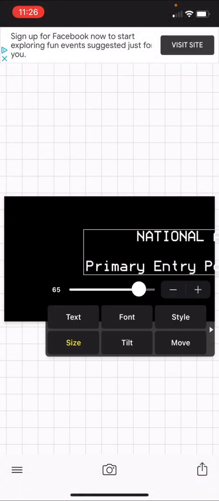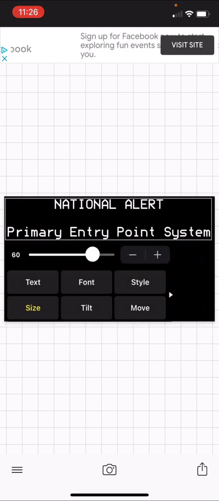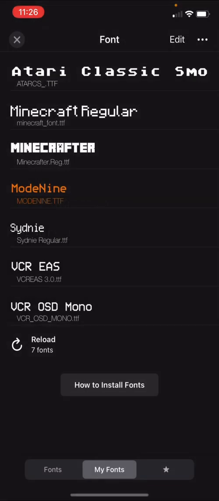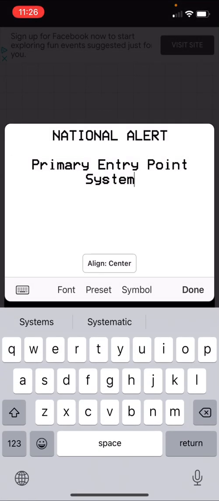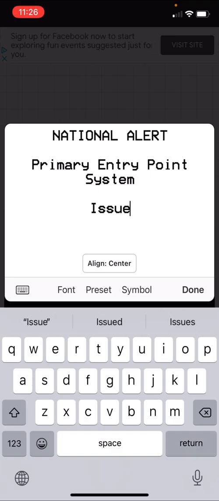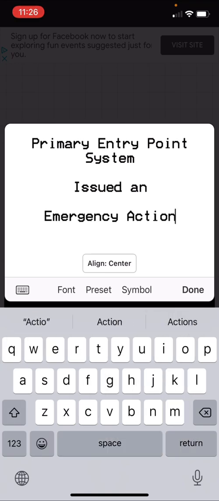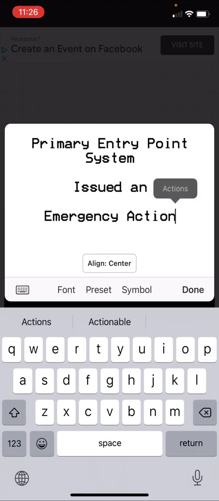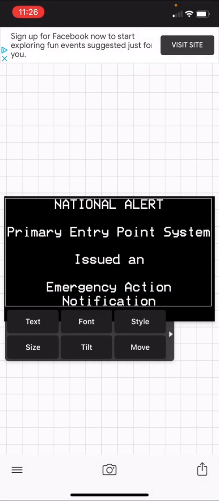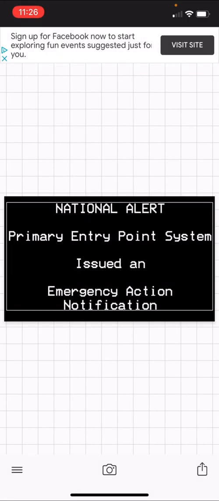This one's good too. You want to make sure that you put this to a size of 60 because that works best and it's most compatible. You can also use 55, which is also a good one too, but I like to use either 55 or 60. Issue, emergency action, notification. And I like to align it to center.